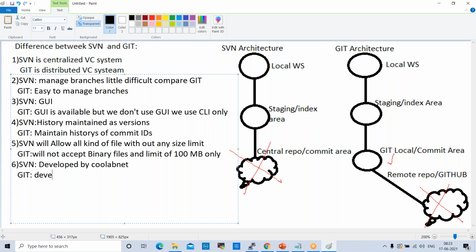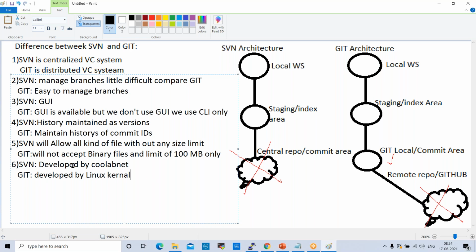Git was developed by the Linux kernel team, right? So that is why we are able to execute Linux commands in Git. Git also has some commands, right? Git commands will not be accepted in Linux, but Linux commands we can execute in Git.